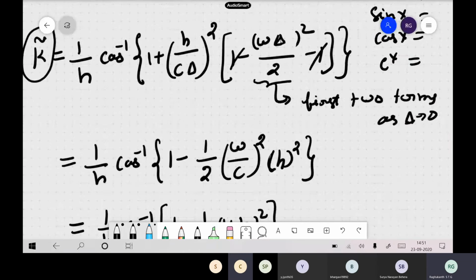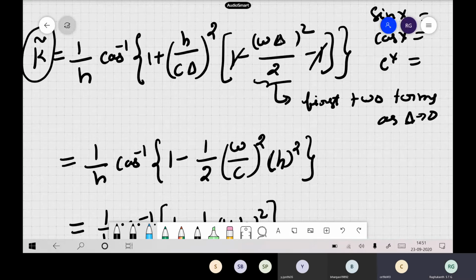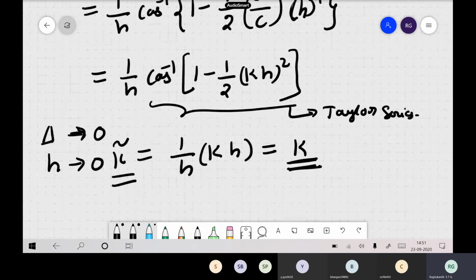When delta and h are tending to 0, then k bar is k. k bar is k itself. When delta becomes a small size, in the Taylor series expansion, the higher order terms go. Now when h becomes a very small size, this Taylor series expansion also collapses to kh itself. So this is how the terms come into the picture.